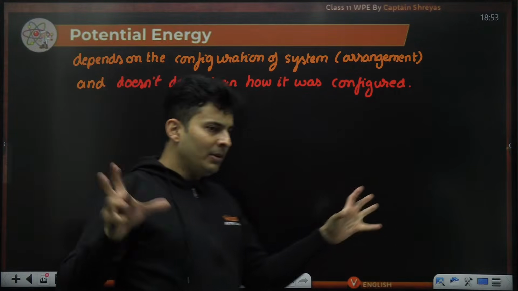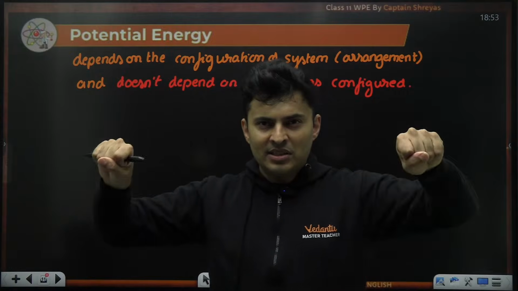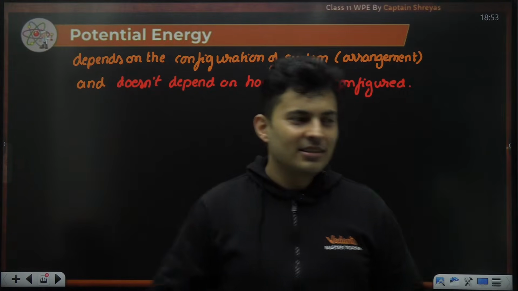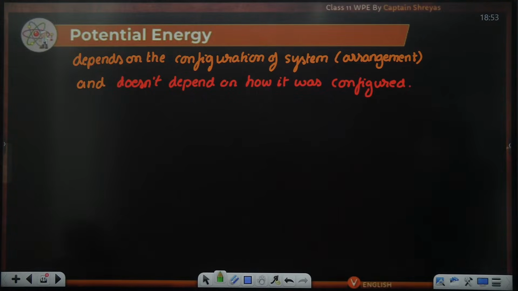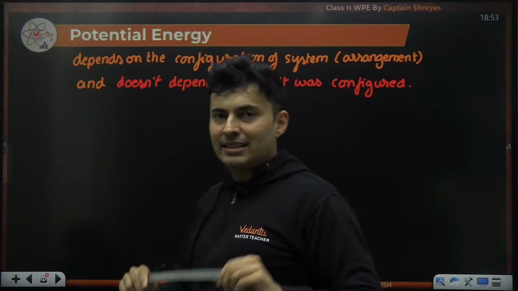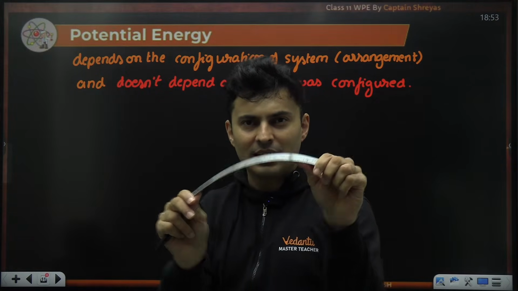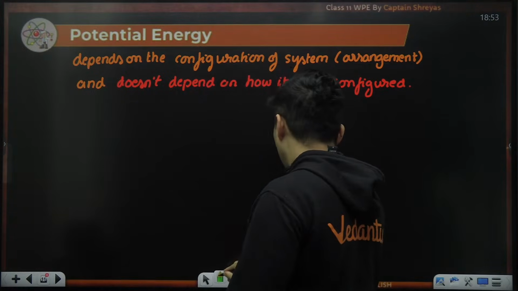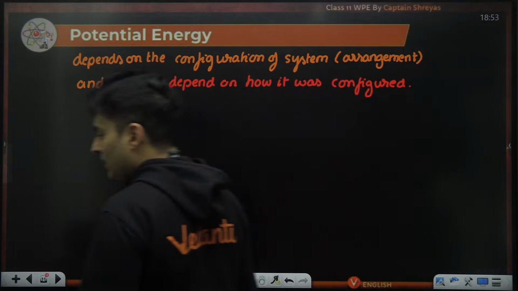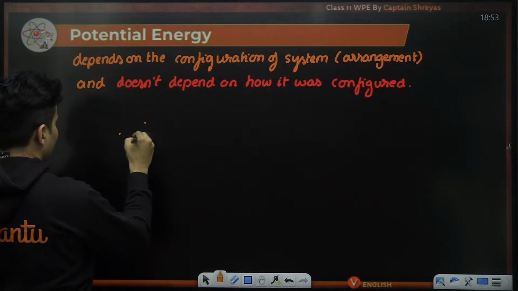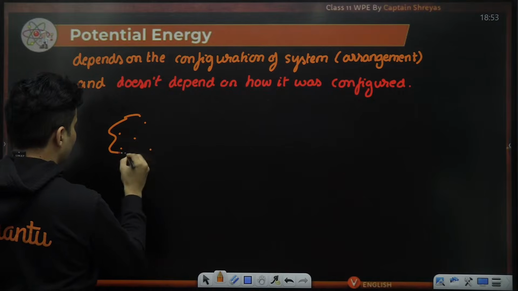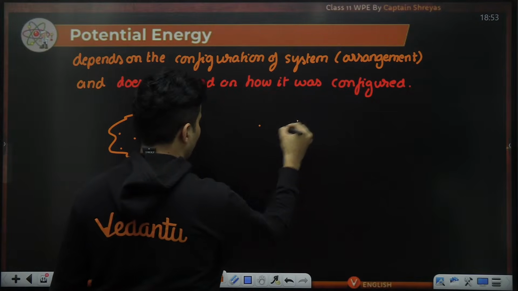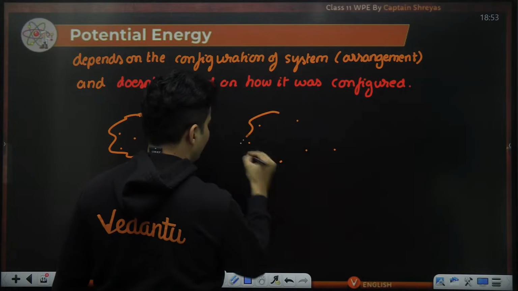So if I'm given two arrangements, the scale like this versus like this, can you tell me which one has more energy, which one has less energy? Can you figure out which configuration has more energy versus less energy? There is one configuration versus the same particles in a different situation.